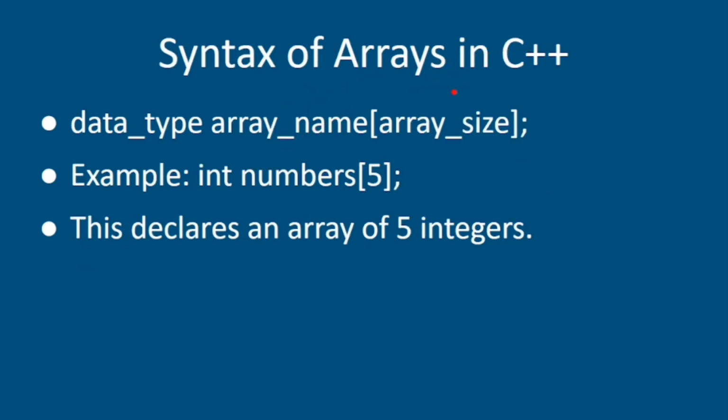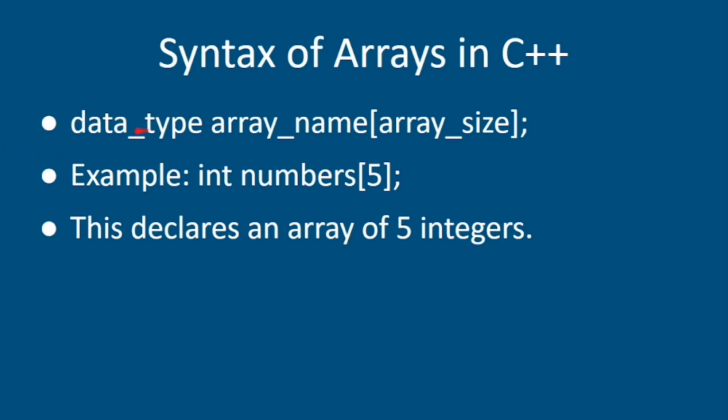To understand how to use the array in programming, we have to understand the syntax of array. First of all, we have to declare the data type. We cannot store multiple variables with different data types. We can store multiple variables that have the same data type, and that's why variables of the same data type can be used as an array. If there are multiple variables with different data types, we cannot form the array.